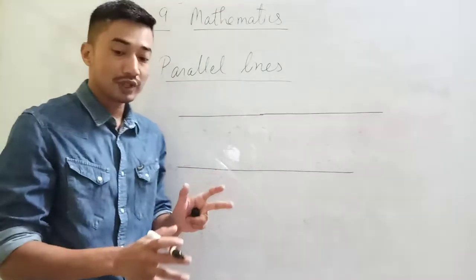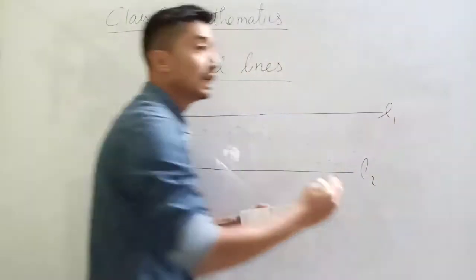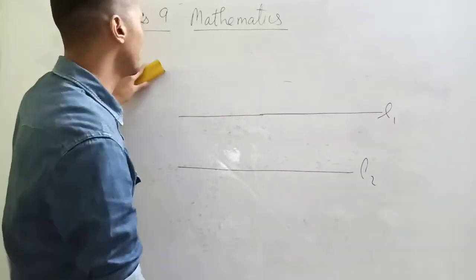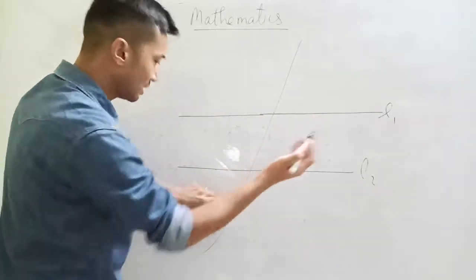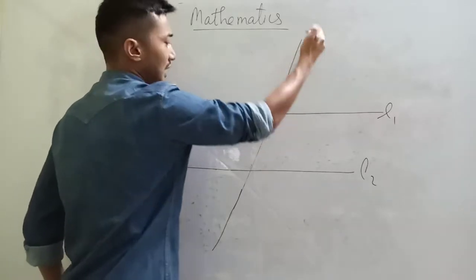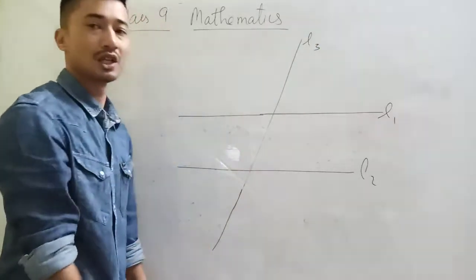Now suppose we have parallel lines L1 and L2, and then we have one line, maybe L3, just cutting across the parallel lines, just passing by.